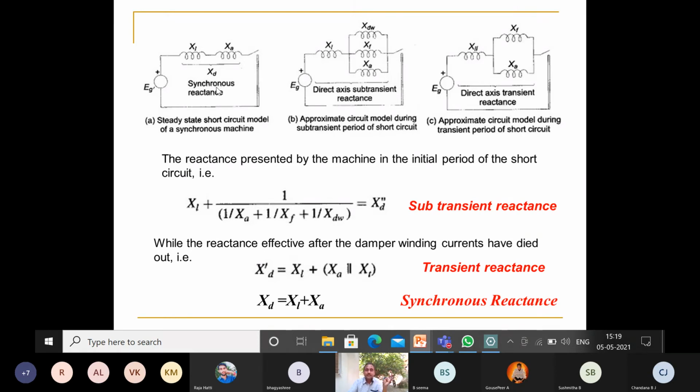So what is the direct axis synchronous reactance? What is the direct axis transient reactance? What is the direct axis sub-transient reactance? Is it clear for everyone?